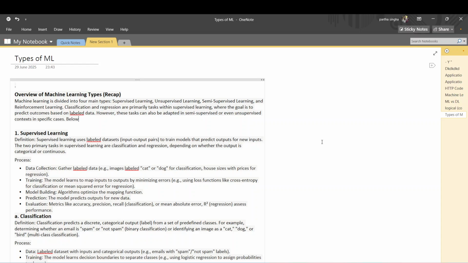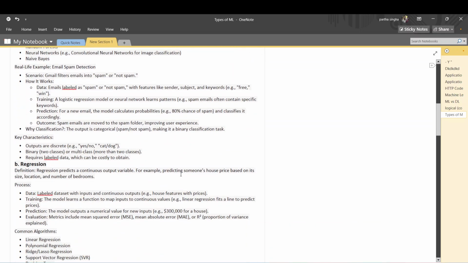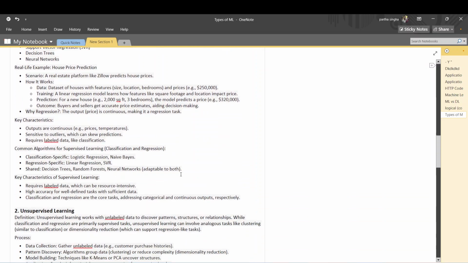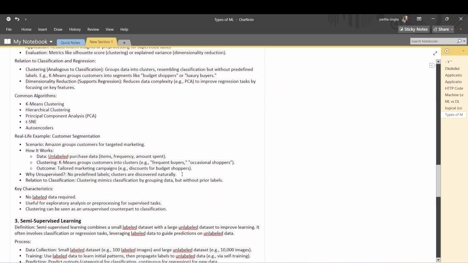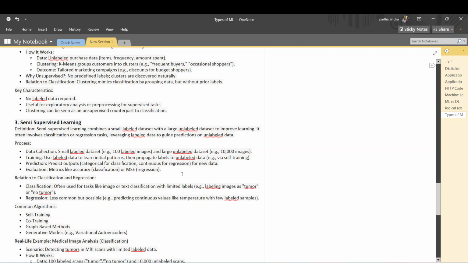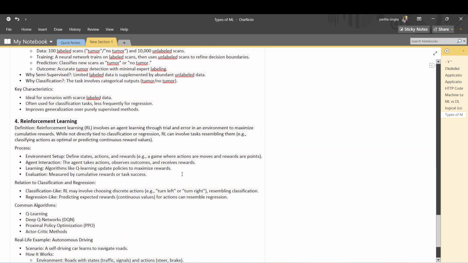First, there are four types of machine learning. One is supervised learning, the second one is unsupervised learning, the third one is semi-supervised learning, and the fourth one is reinforcement learning. We'll discuss each of them in detail.